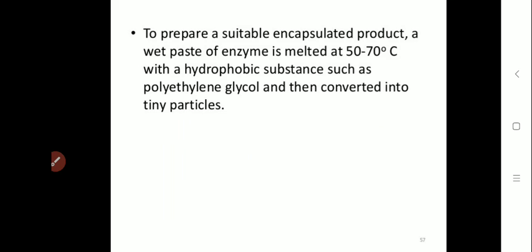This purification process is carried out on the pre-treated broth by the process of evaporation and ultrafiltration, and in this way protease is produced.